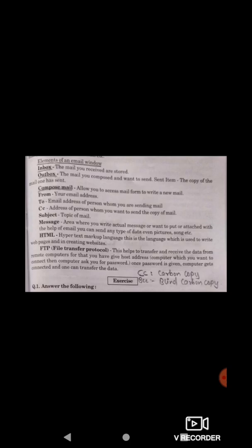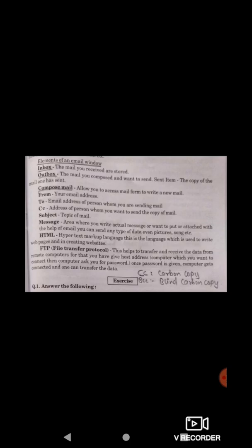Outbox, the mail you composed and want to send. Sent item, the copy of mail one has sent. Outbox is the place where whenever we send a message, before it is successfully sent, it stays in outbox. There could be error due to no connection. If the message is not sent, it will stay in the outbox. Once the email is successfully sent, it goes to the sent items. It's a place where the copy of the email stays.